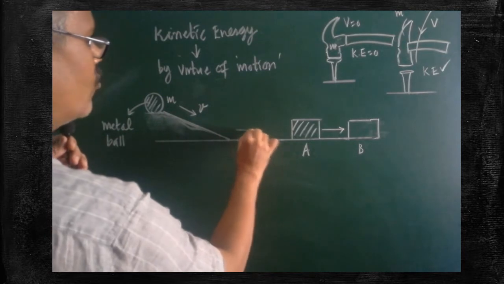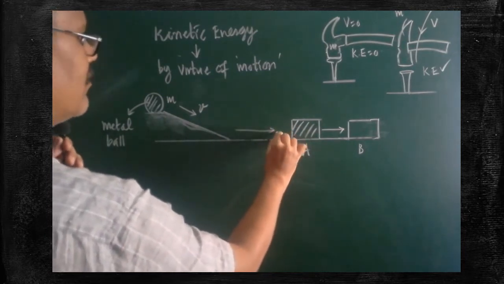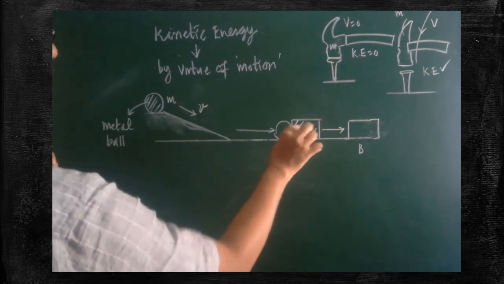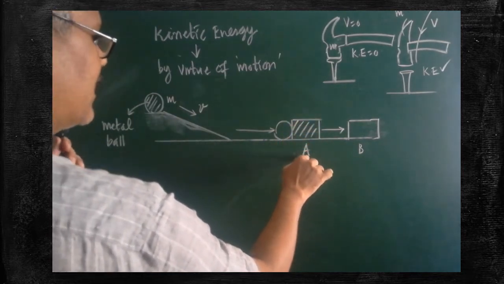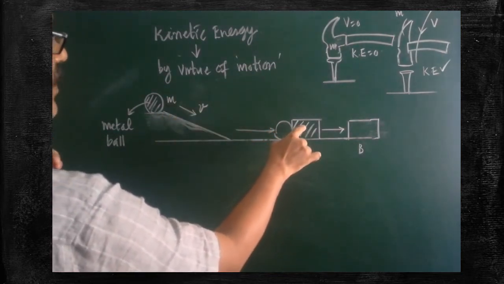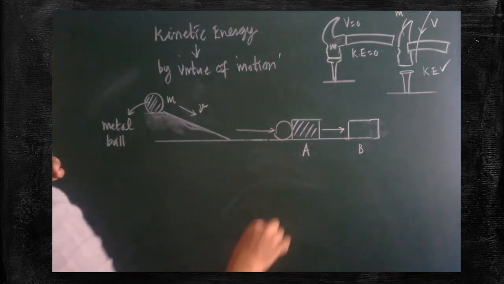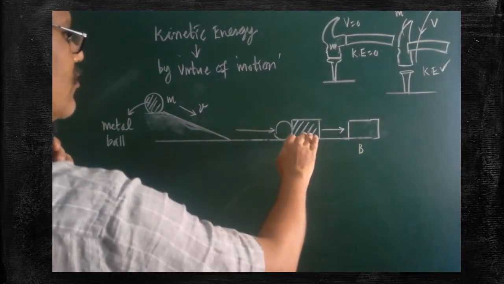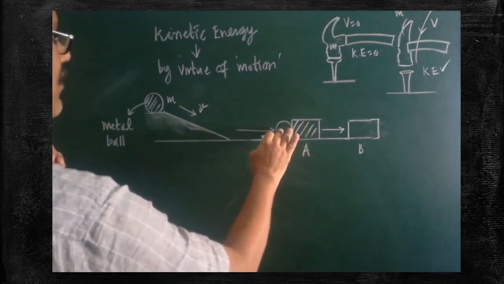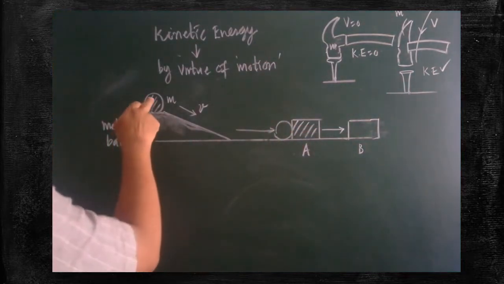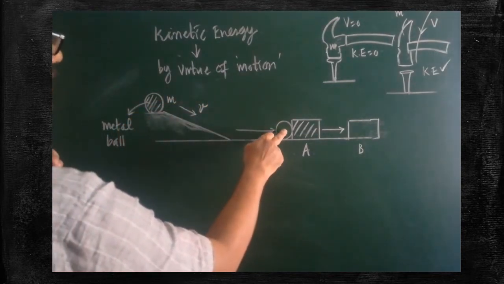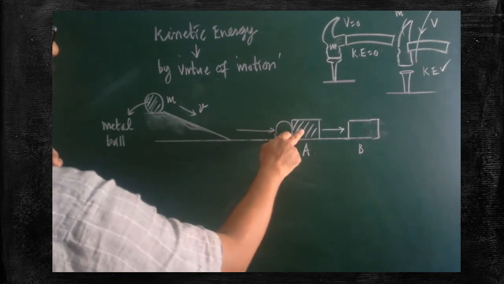When it is moving along this path, the metal ball will create some impact on the wooden block. Here one wooden block is kept at A. As soon as the metal ball collides with and impinges on the wooden block, the block will be pushed up to a certain extent. So here work is done by the metal ball. Since it possesses energy, clearly kinetic energy, this metal ball is capable of doing some work.